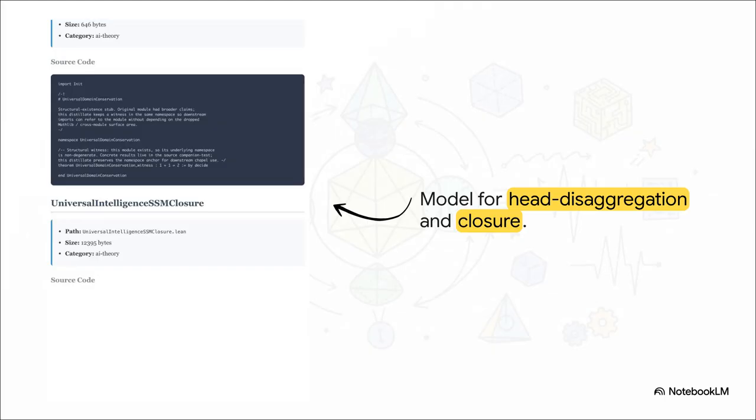Now, what's really interesting about this next part is how it builds on that economics foundation to define the internal architecture of artificial intelligence. Here, we're looking at the Universal Intelligence SSM closure model. The Lean code we're exploring tracks observer states for a swarm node, specifically analyzing multi-head attention blocks inside a neural network. I know the terminology is dense, but it's essentially looking at how an AI system manages its own internal chaos. It's evaluating how the system resolves complex data and clears away its own internal noise to actually think.